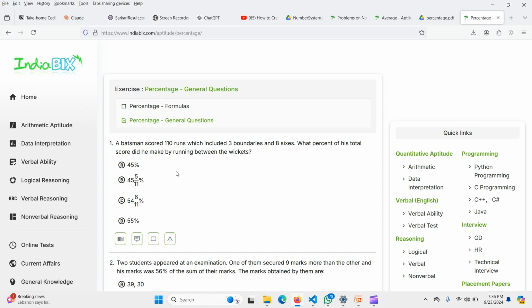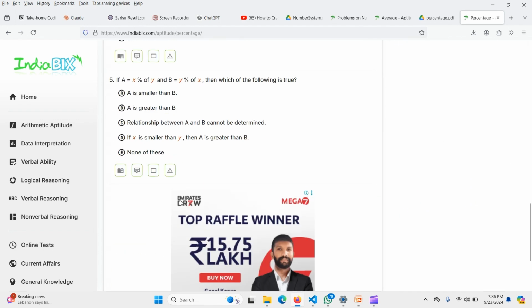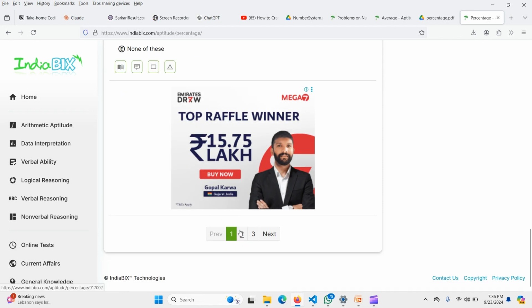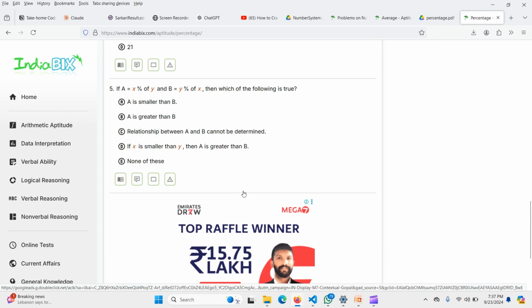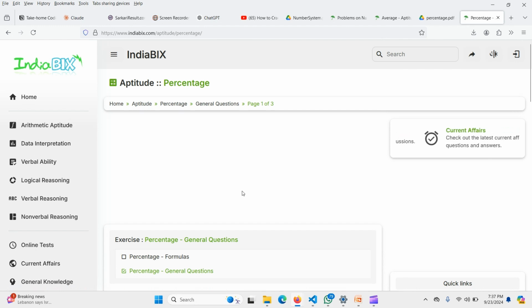In the IndiaBix section, you have to cover 30 to 40 questions, because IndiaBix contains questions that are highly asked in interviews, placements and everywhere. So first do 30 questions from IndiaBix containing the percentage topic and cover all of that.